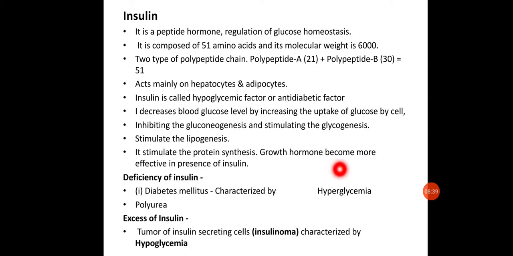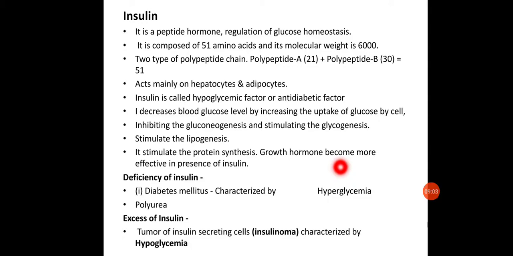There are two types: diabetes insipidus, where dehydration occurs as the person frequently loses water from the body in the form of urine, and diabetes mellitus. When insulin is produced in lower amount, or is produced but not effective due to absence of receptors or other reasons, the condition is called diabetes mellitus.